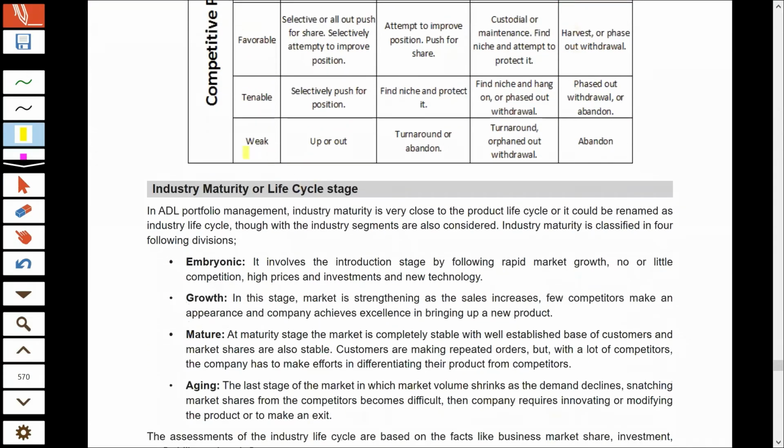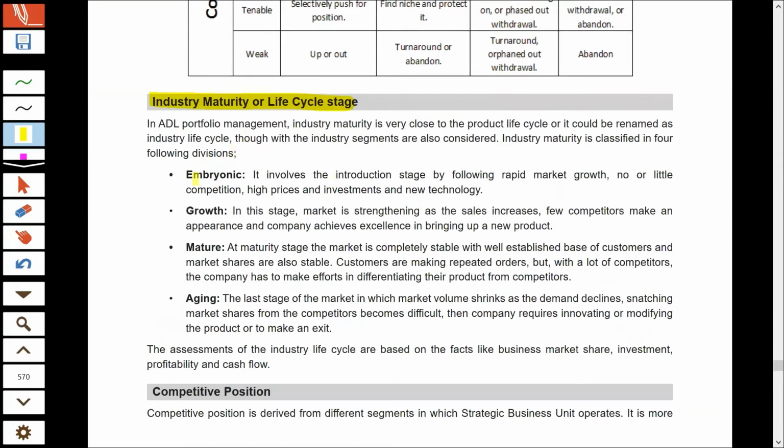So we'll understand first what are these four stages. Now, the first stage is embryonic, which is also known as the introduction stage. At this stage, the products in the industry are introduced, and obviously the customers do not have much knowledge about these products, and therefore the customers are not buying enough. Sales are very low, and because the product in the industry is innovative, the prices are very high,